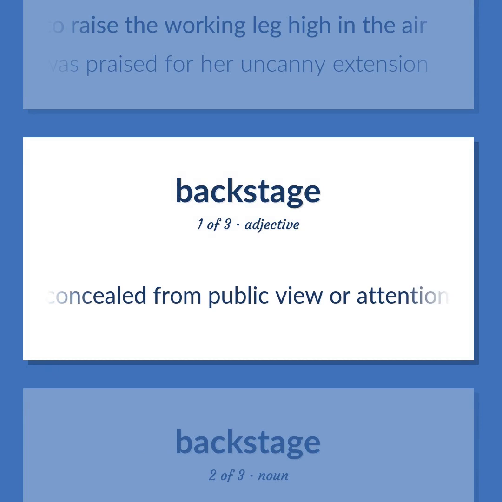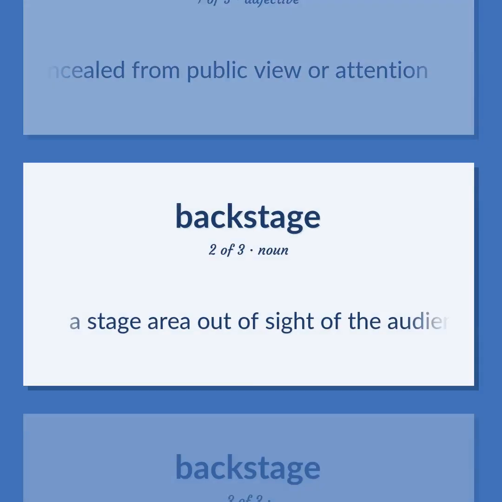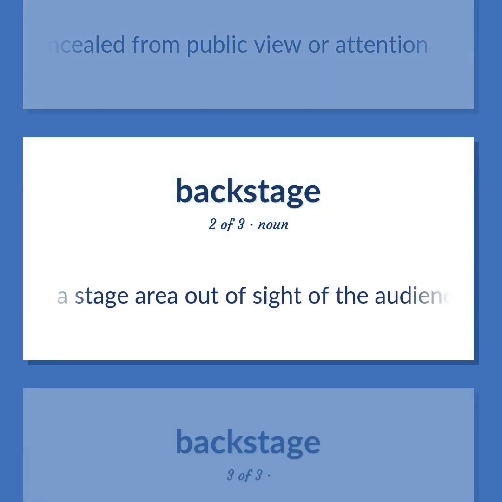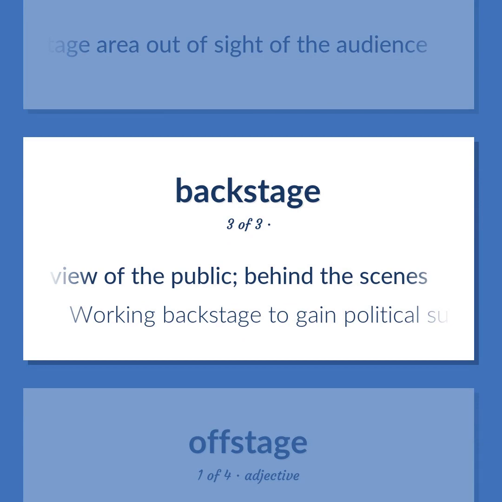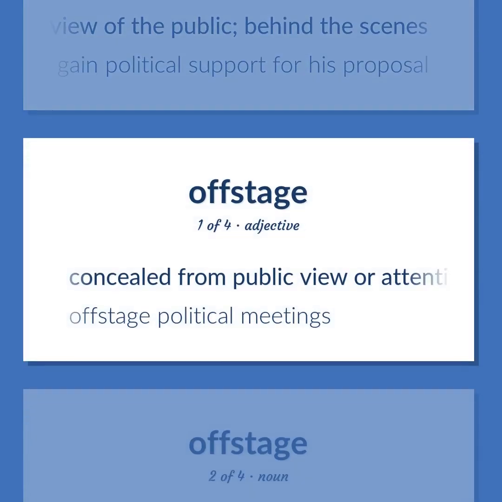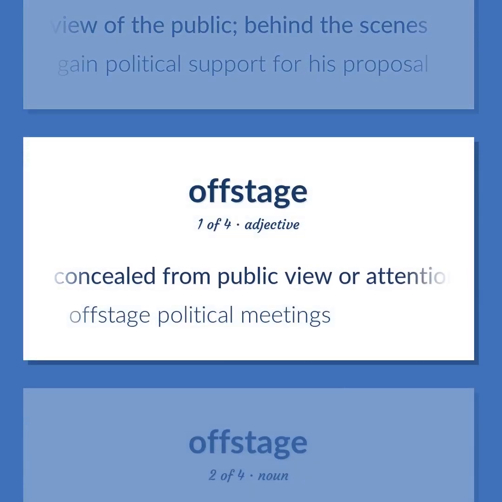Concealed from public view or attention. A stage area out of sight of the audience. Out of view of the public, behind the scenes. Working backstage to gain political support for his proposal. Concealed from public view or attention.